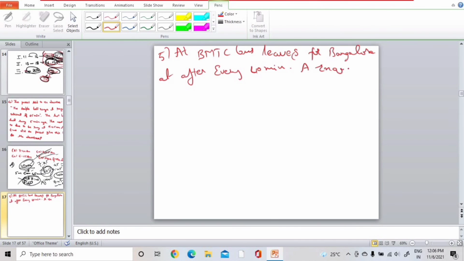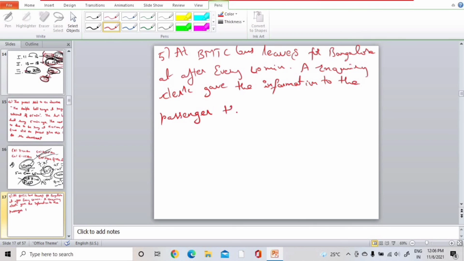An inquiry clerk gave the information to the passenger that the last bus had left 10 minutes ago.